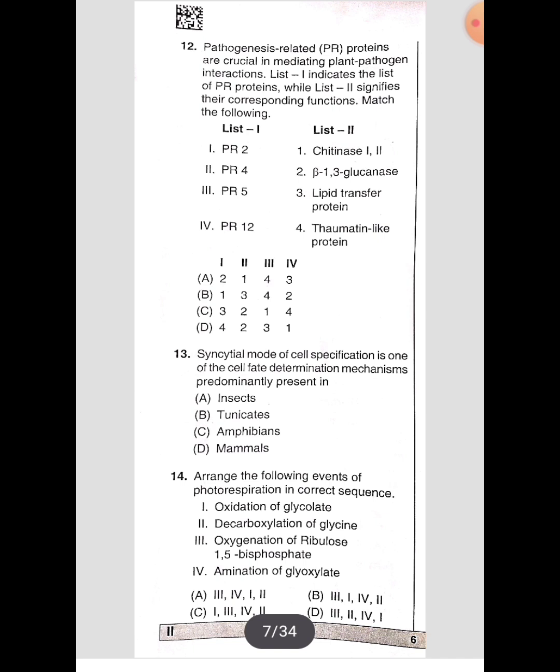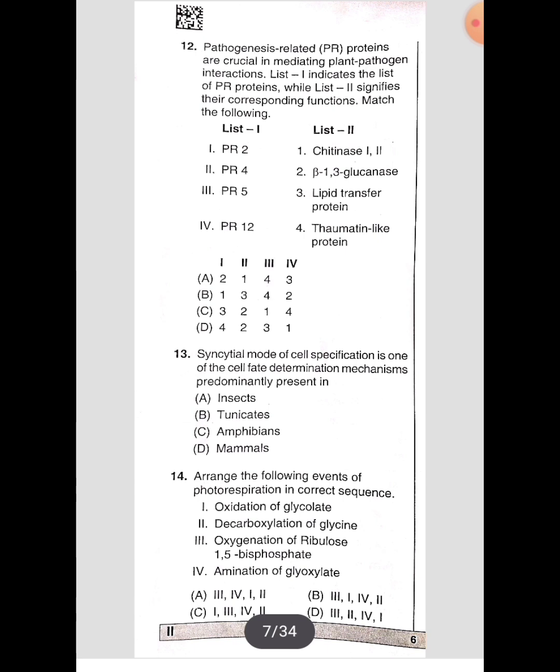Match the following. So, pathogenesis related proteins, nothing but PR1, PR2, PR3, like that. We have to match them with the list 2, that signifies the functions of corresponding PR proteins.